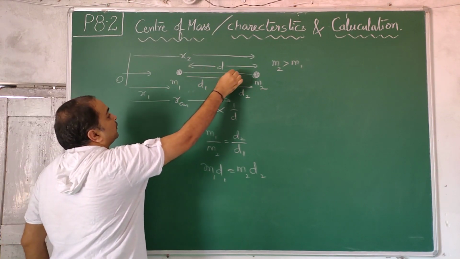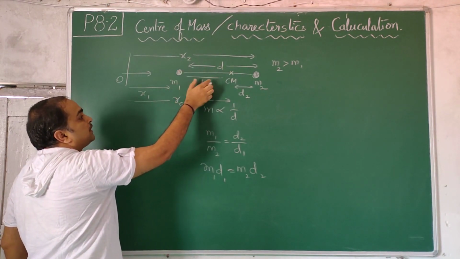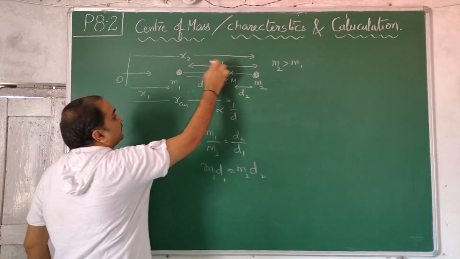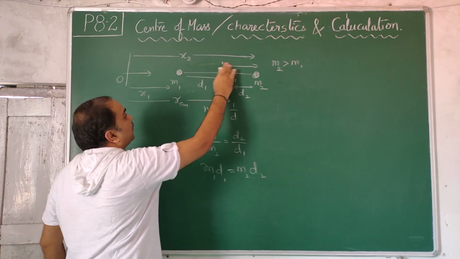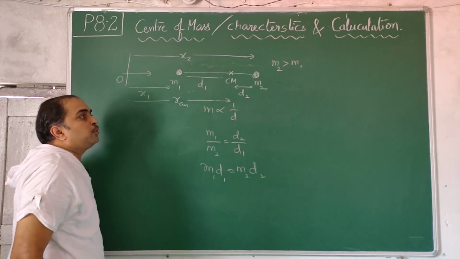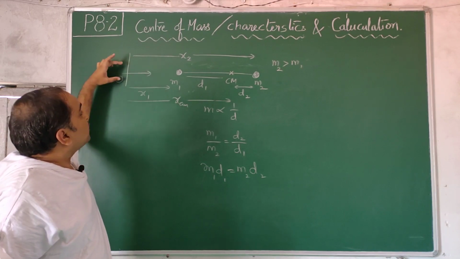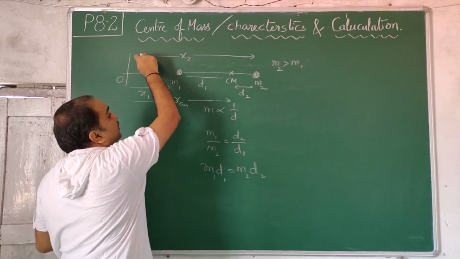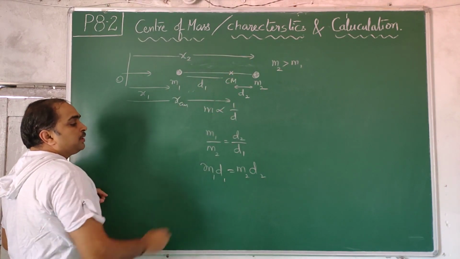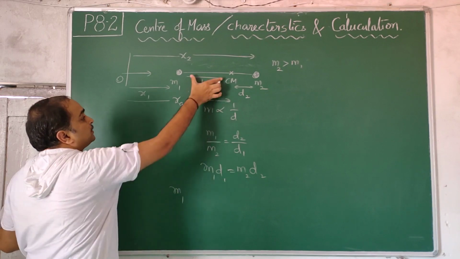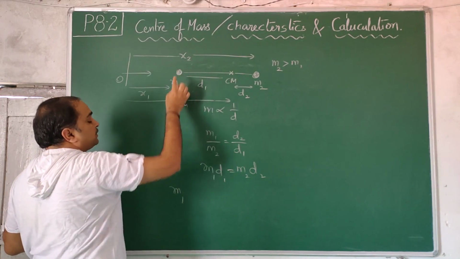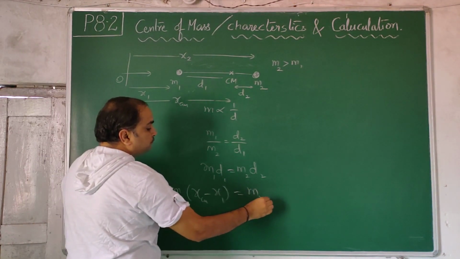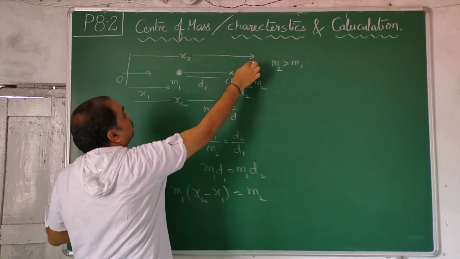From the center of mass, the distance of the smaller mass is d1, and the distance of the heavier mass is d2. The distance between them is d, which is not actually required now, but in future we will connect d1 and d2 with d also. So we have introduced a coordinate system. The first mass is at a distance x1, the center of mass at xcm, and the second mass at x2. Now if you substitute in m1 d1, d1 is xcm minus x1, and m2 d2, d2 is x2 minus xcm.